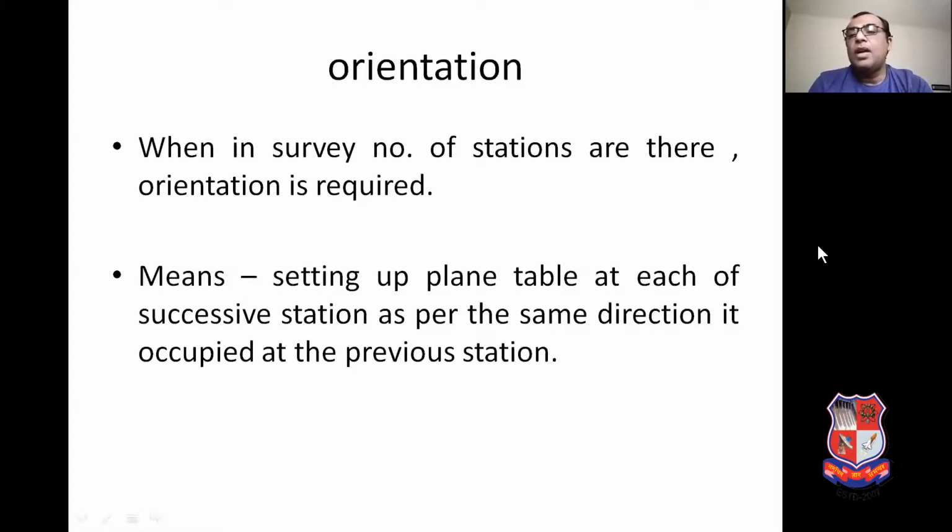If you want to define orientation in simple language, you can say that we have to fix the direction of the plane table the same at each and every station as per station number 1. That is the orientation process.